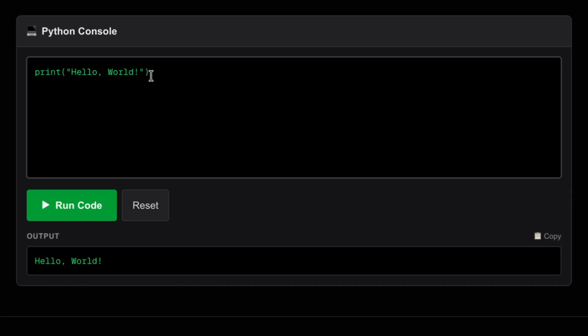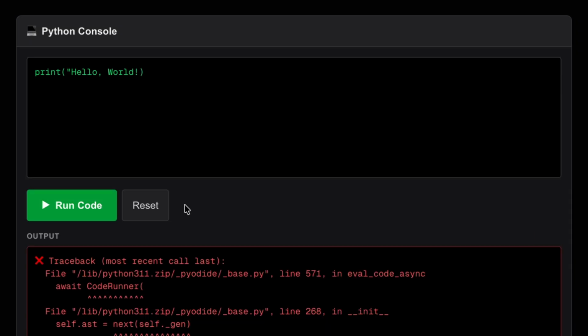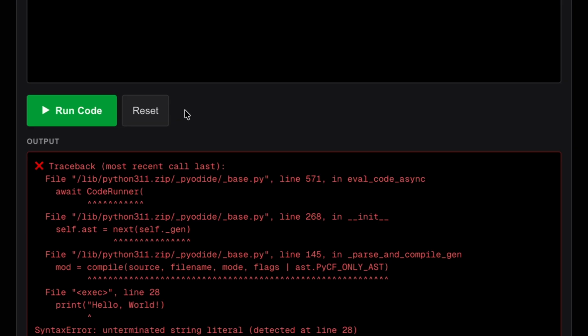Let's mess our code up a little bit. Let's delete one of the quotation marks and then run the code. See that red error message? That's normal. It happens to me a lot.